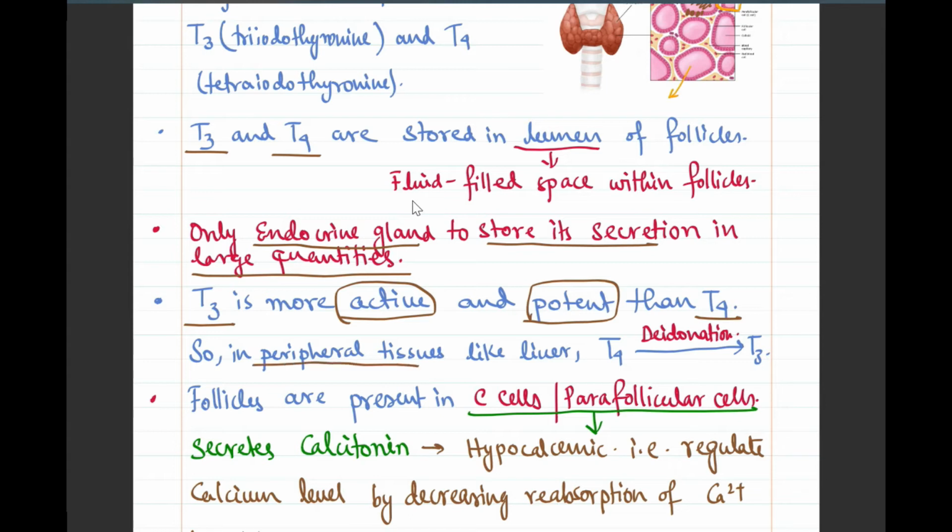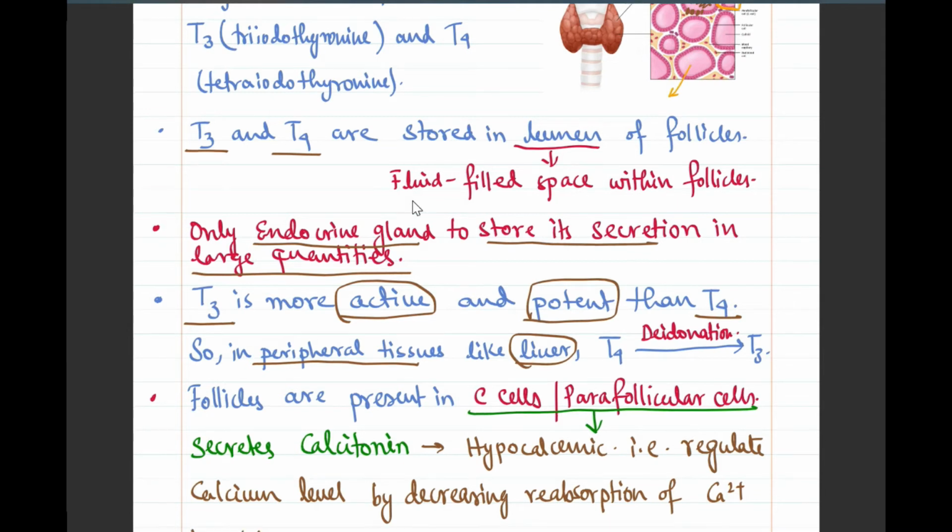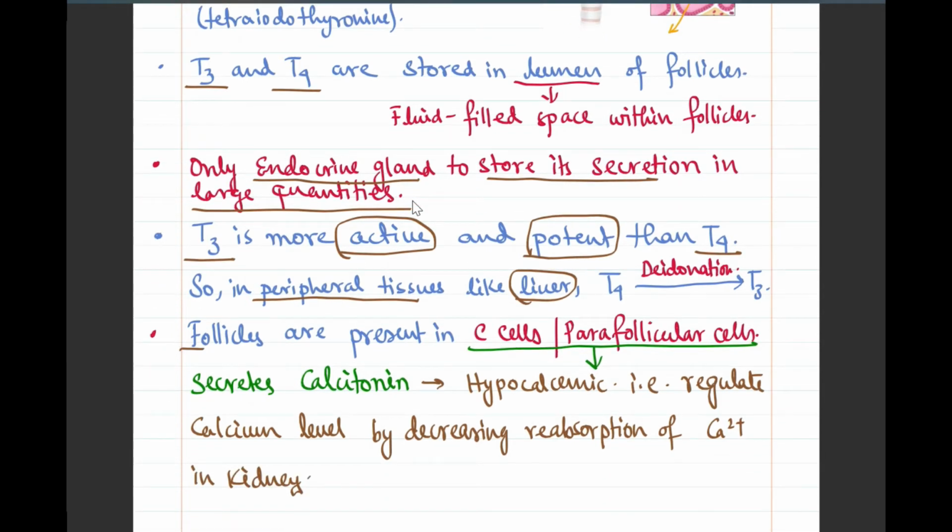Now how is it converted? In peripheral tissues like the liver, T4 undergoes deiodination and forms T3. Now, between the thyroid follicles are the C cells or parafollicular cells. These parafollicular cells synthesize and secrete calcitonin, the hormone which is also secreted by the thyroid gland.